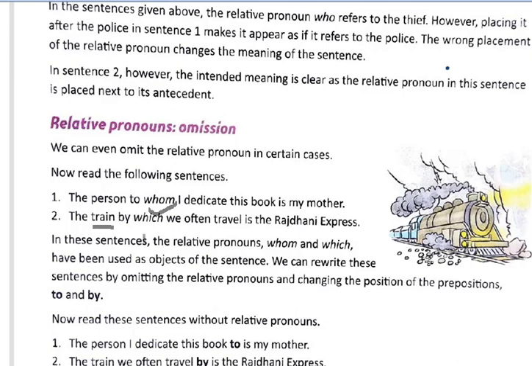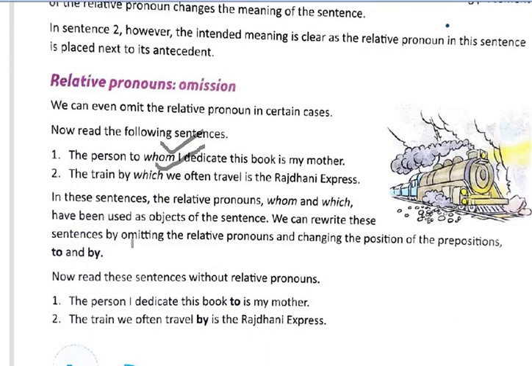Now we are going to try to write these sentences without using these two relative pronouns, whom and which. The same sentence can be written as: The person I dedicate this book to is my mother. The meaning of both sentences is the same, but the relative pronoun is removed.